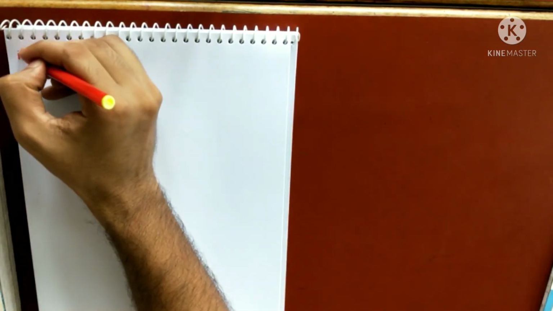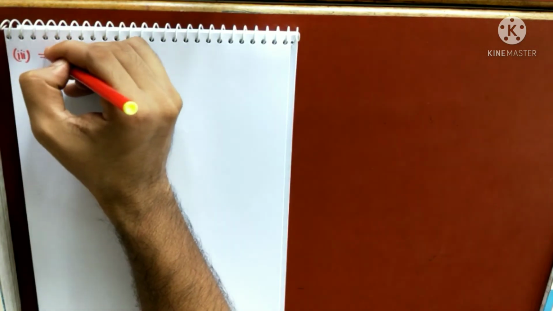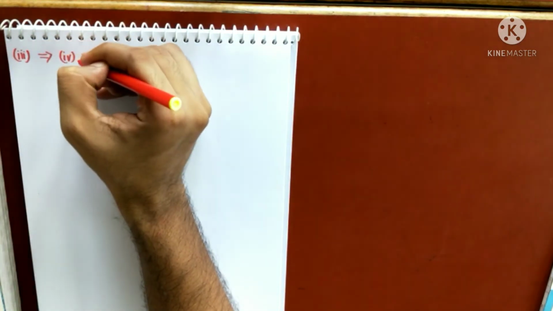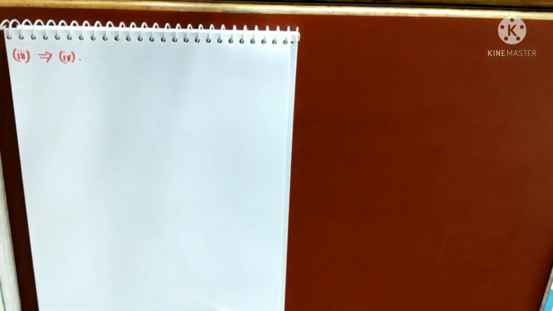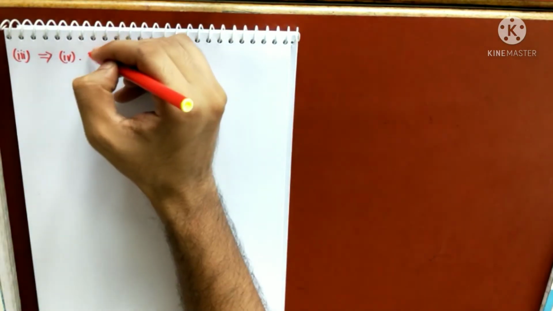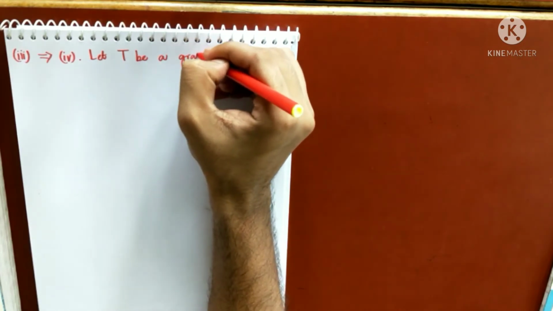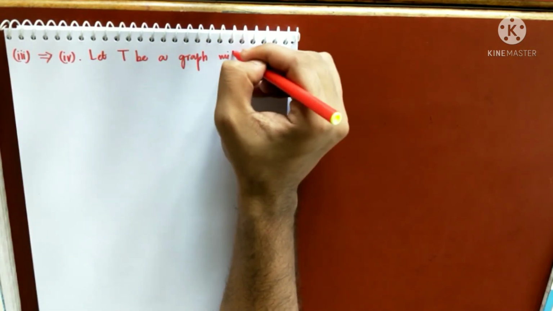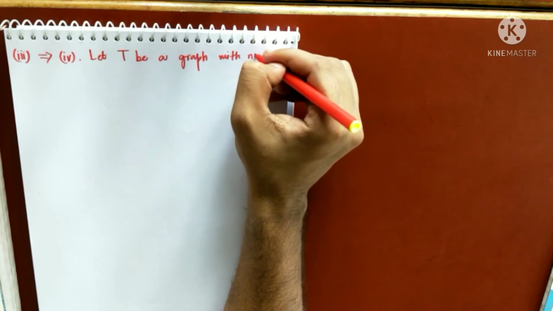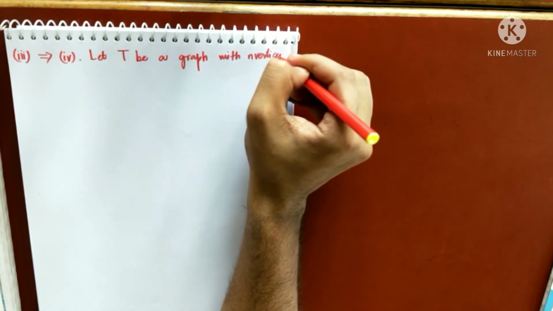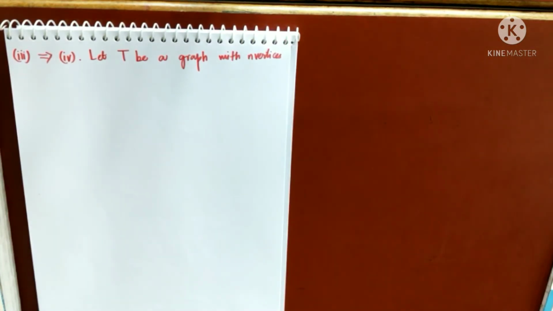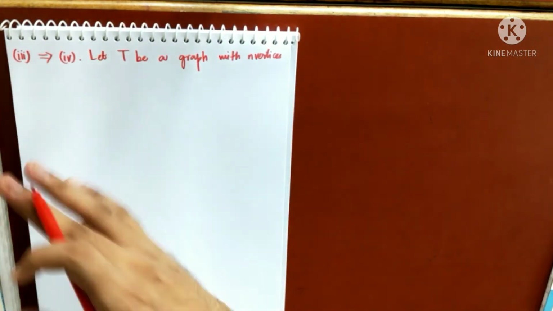So we are now going to prove that 3 implies 4. So that means what is 3? We are assuming that T is a graph with n vertices, that is already given. What is 3? We are assuming 3. 3 was: T is connected and has n minus 1 edges. This is the given in the statement of the theorem.